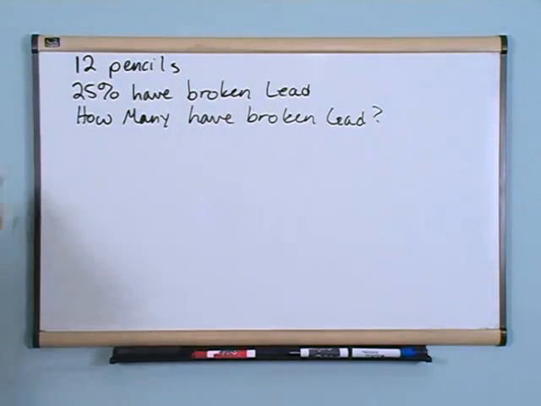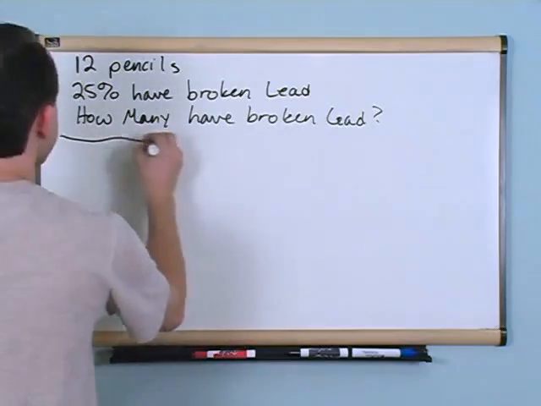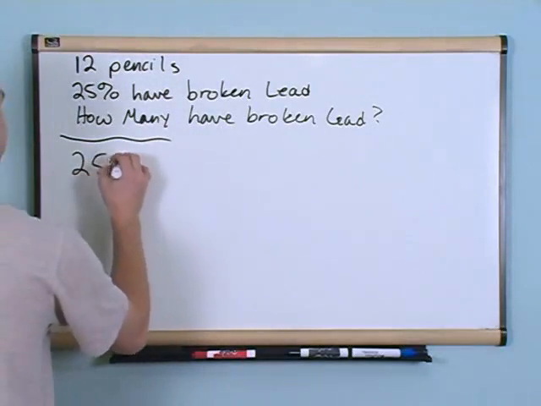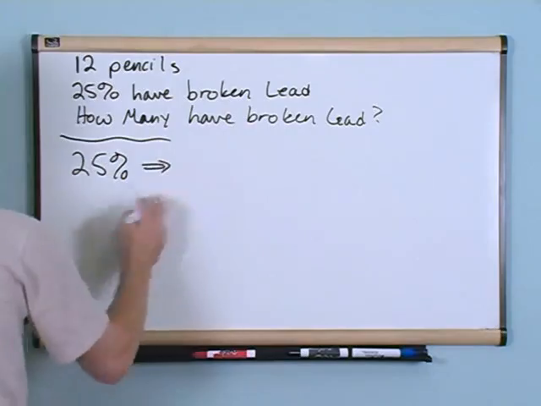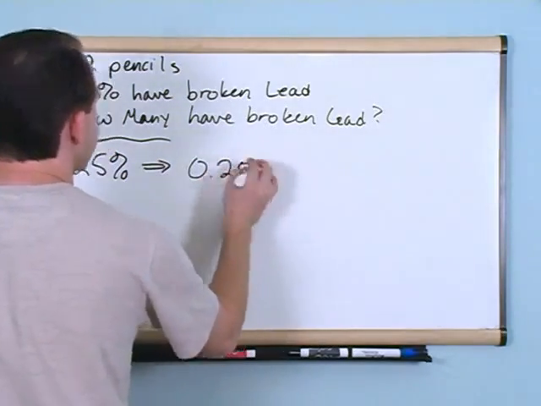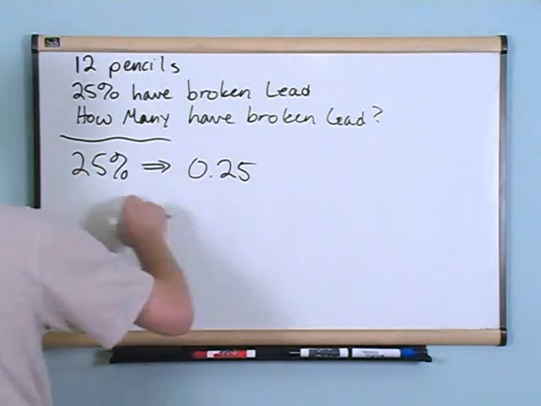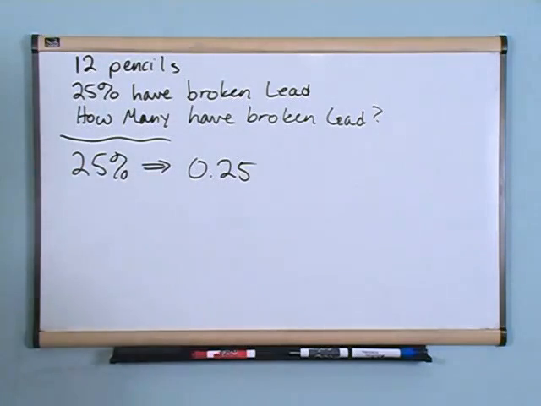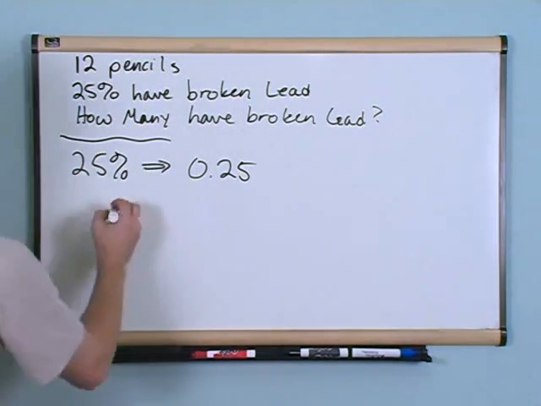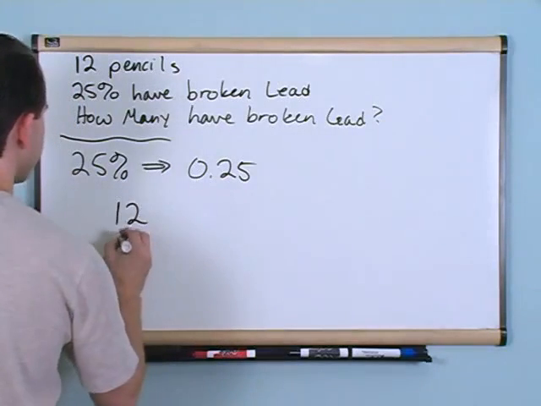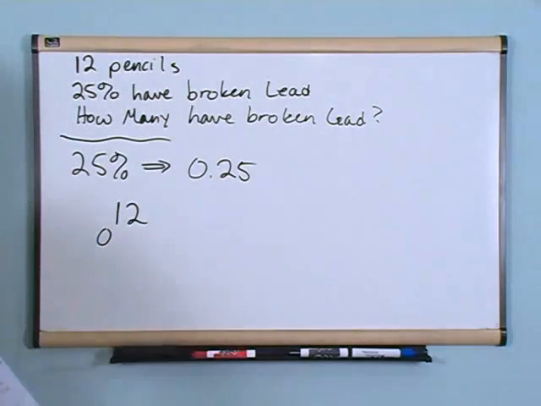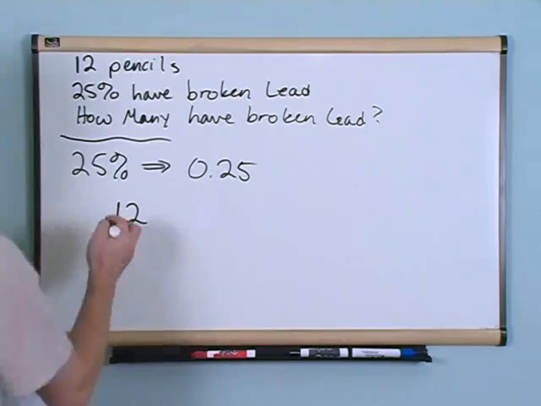So what we're going to end up doing is we're going to take the 12 pencils that we have and multiply by the 25%. Okay, we're going to multiply by the 25%, but we're going to do it a little bit differently. 25% is the same thing as 0.25, and we just learned that before because you just take that decimal point here, move it 2 points to the right, or you could start here and 2 points to the left. That's how you convert to decimal. And since we started with 12 pencils to begin with, we're just going to multiply by our percentage, which we're going to multiply by the 0.25.